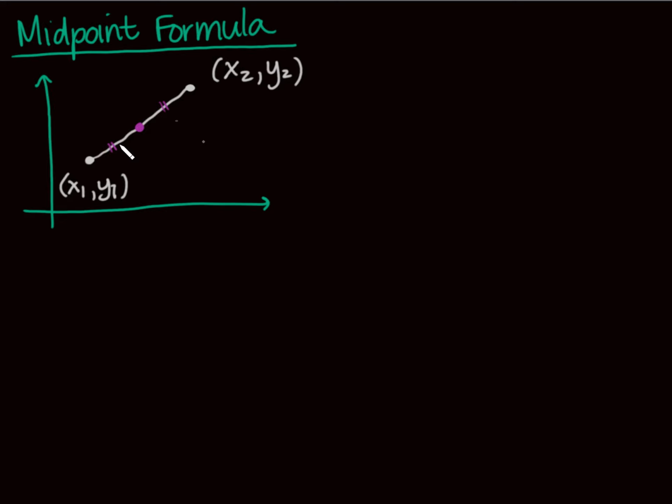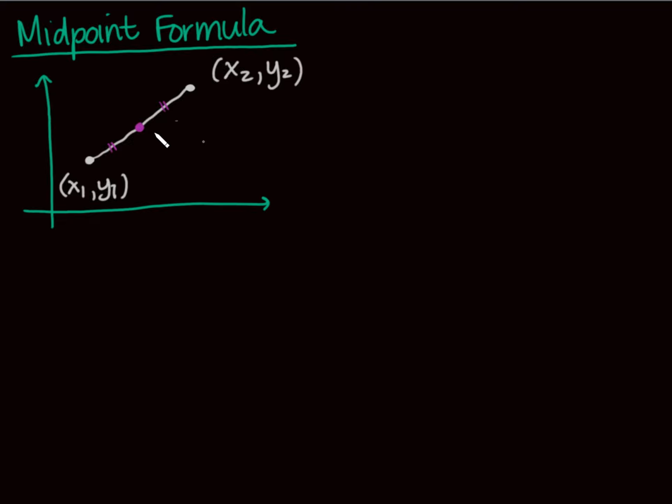So for the midpoint formula, there's not really a big proof to this, but I'll just tell it to you. I know I tell you all the time that I shouldn't just tell you things, but the way I'm going to get this is I basically want to be halfway between. If I asked you what is halfway between 10 and 20, you obviously would tell me 15 because you can just think about that. But how do we get the 15? Well, if you take 10 plus 20 and divide by 2, that's 30 divided by 2, which is 15. So it's kind of like taking an average, and that's kind of where our midpoint formula comes from.